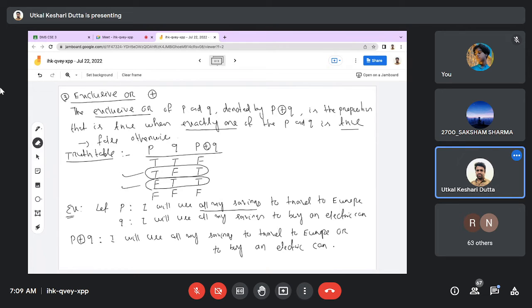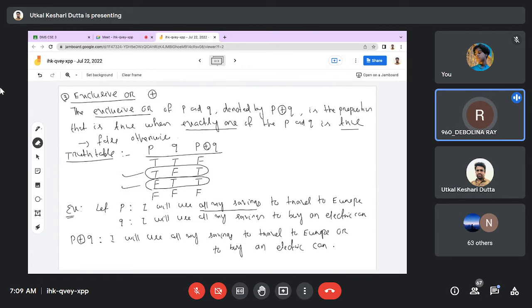And sir, in case of inclusive also, it is becoming true because one is true, one is false. It's the same case. It is becoming true.